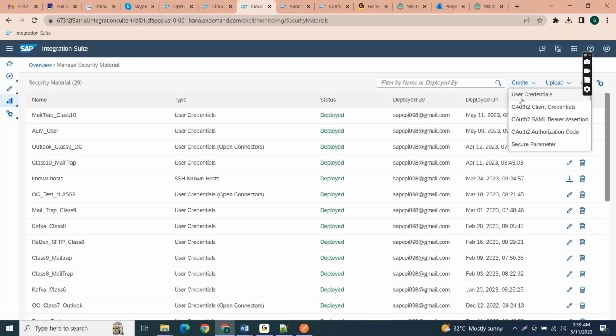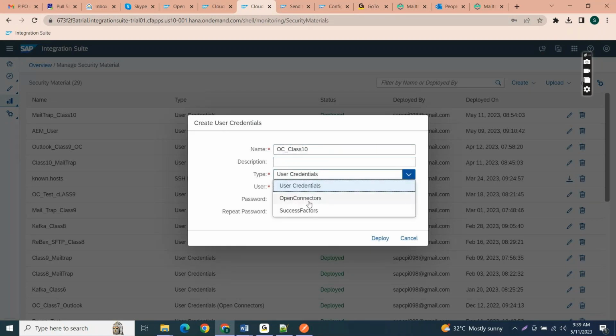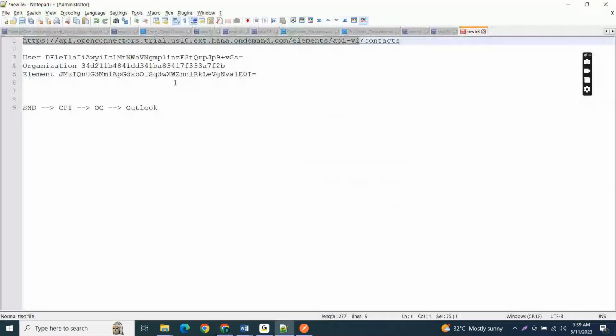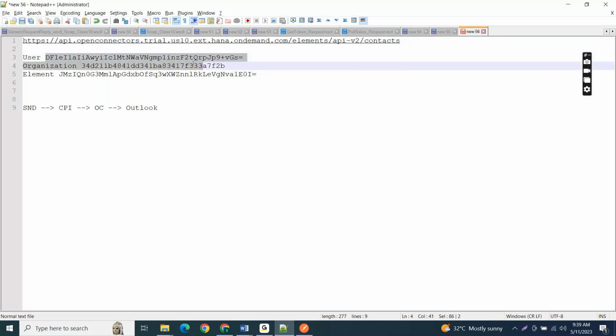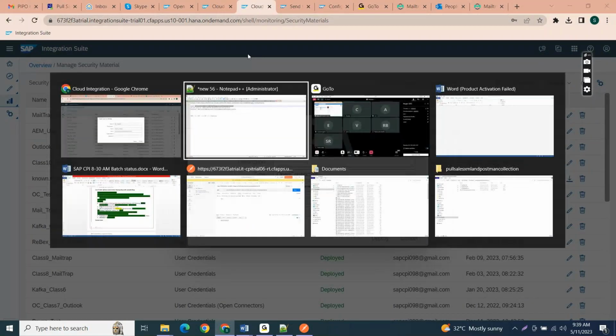So this is the user credentials, right? Open connectors underscore class 10. Here we have to select the open connectors option. Once I select open connectors, you have to provide these details here: the user, and this is the organization.